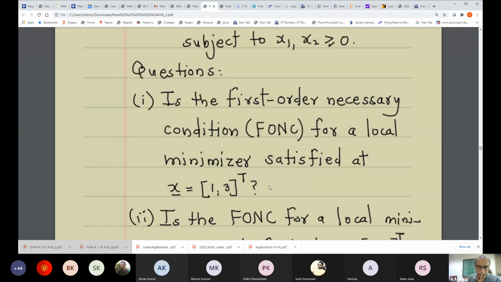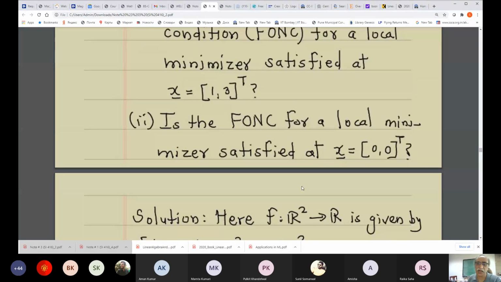The FONC says that d transpose the gradient of the function evaluated at this point must be greater than or equal to 0 for all feasible directions. First let's answer this, and then we look into the second part.